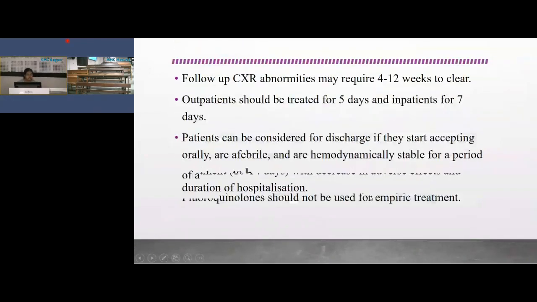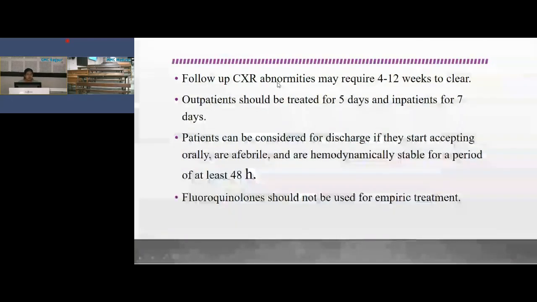Then follow-up chest X-ray: chest radiograph abnormalities may require 4 to 12 weeks to clear. So first clinical improvement is seen and then radiographic improvement is seen. Outpatients should be treated for 5 days and inpatients for 7 days. Patient can be considered for discharge if they start accepting orally and show clinical improvement, like being afebrile and hemodynamically stable for a period of at least 48 hours.